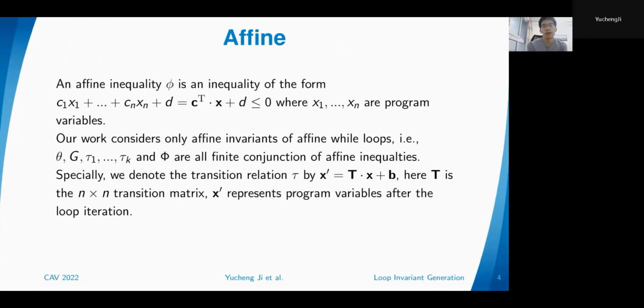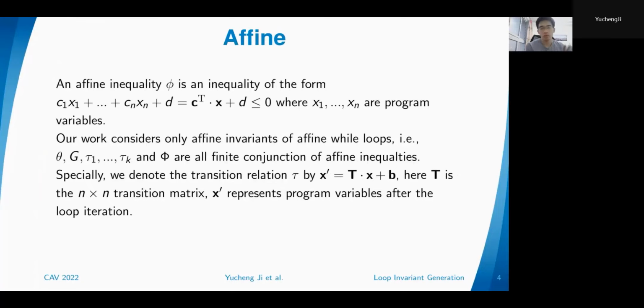And we assume that everything happens in the affine world in our work. Affine basically means a little bit more than linear. It's just linear stuff plus a constant term. So an affine inequality phi is an inequality of the form of a linear combination of the program variables plus a constant d less than or equal to 0. And we assume that everything in our context is affine.